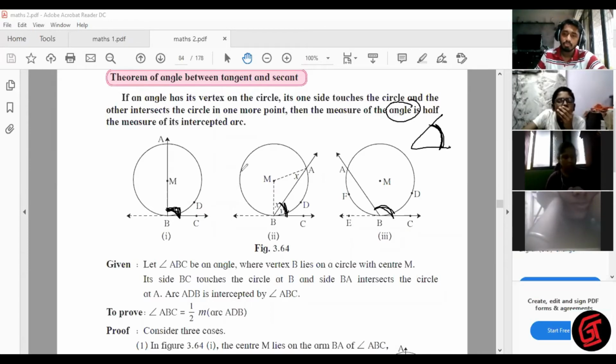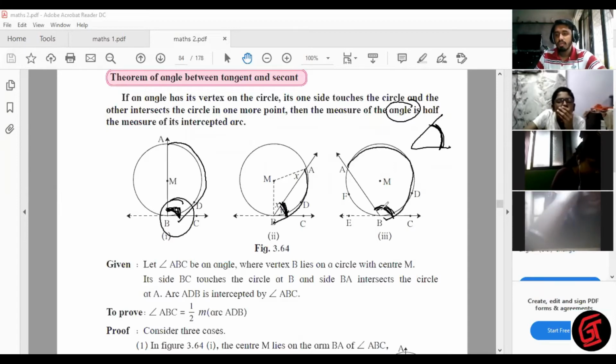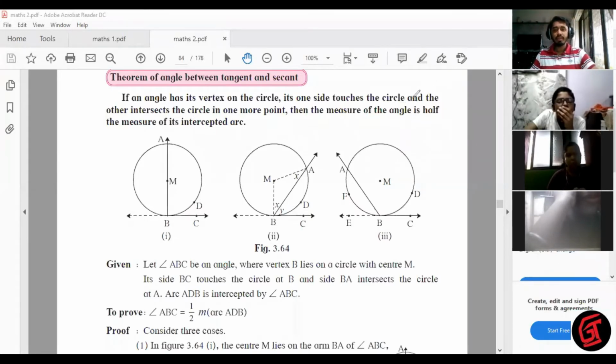Why? Because there are three types of angles. So this angle is half of the intercepted arc. This particular angle is half of this arc, this particular angle half of this arc, and this particular angle half of this. Everything which is inside the mouth of the angle. Okay. Give me a thumbs up if you understood the statement.